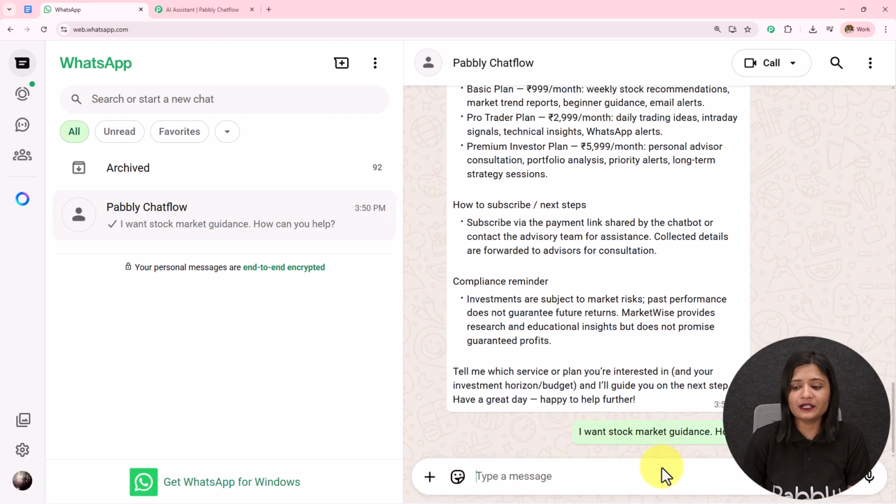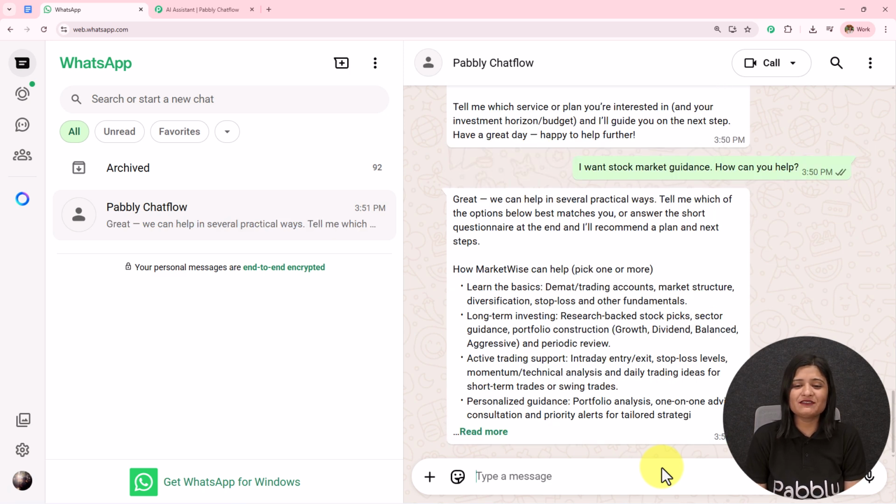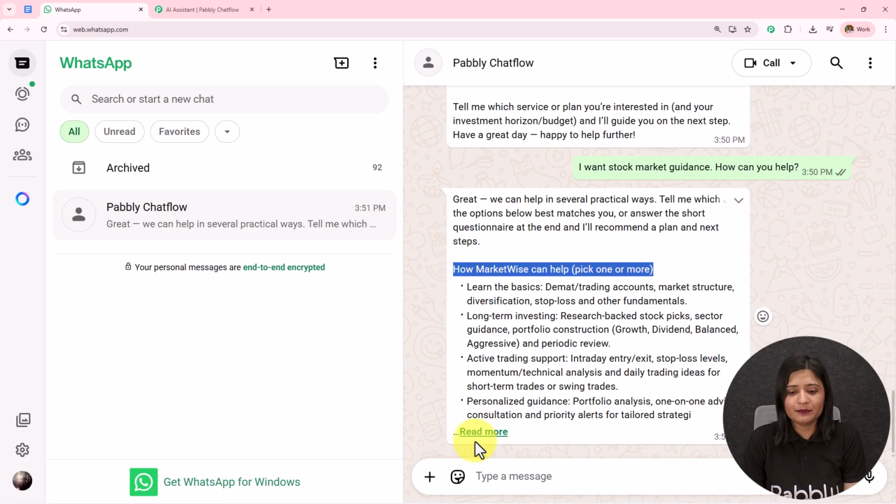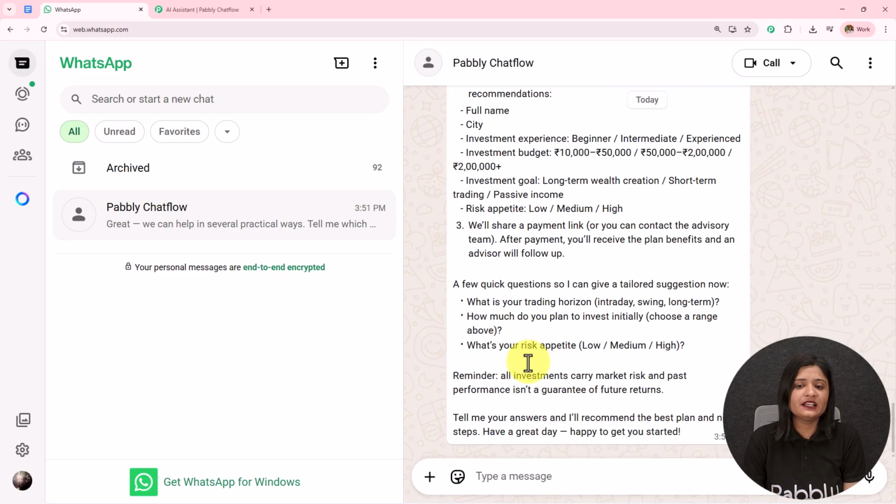I'm going to ask the question, I want stock market guidance. How can you help? So here I have sent this question. Let's wait for the reply. I have received the reply. Great, we can help in several practical ways. Tell me which of the options below best matches yours or answer the short questionnaire at the end and I'll recommend a plan and next steps. How market-wise can help, and it has provided me a detailed answer.